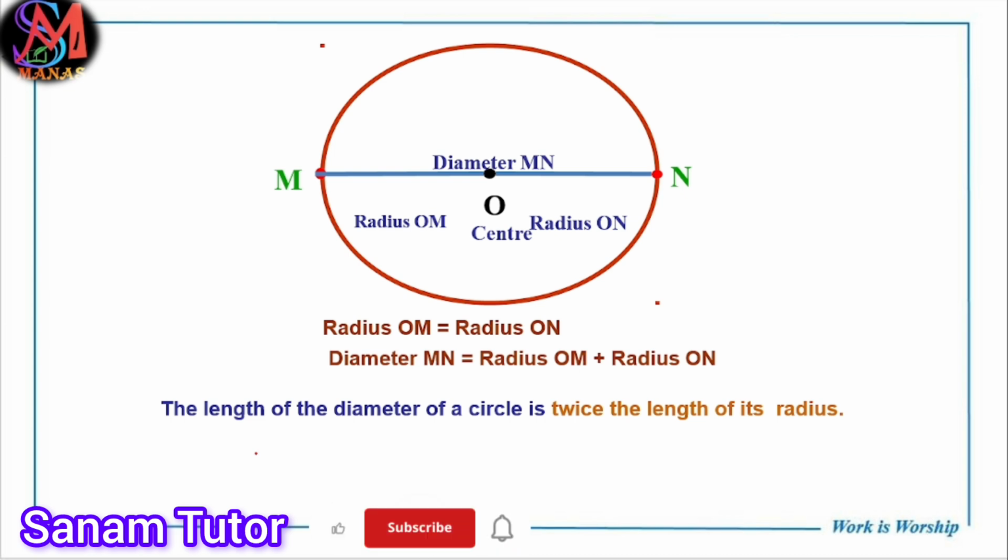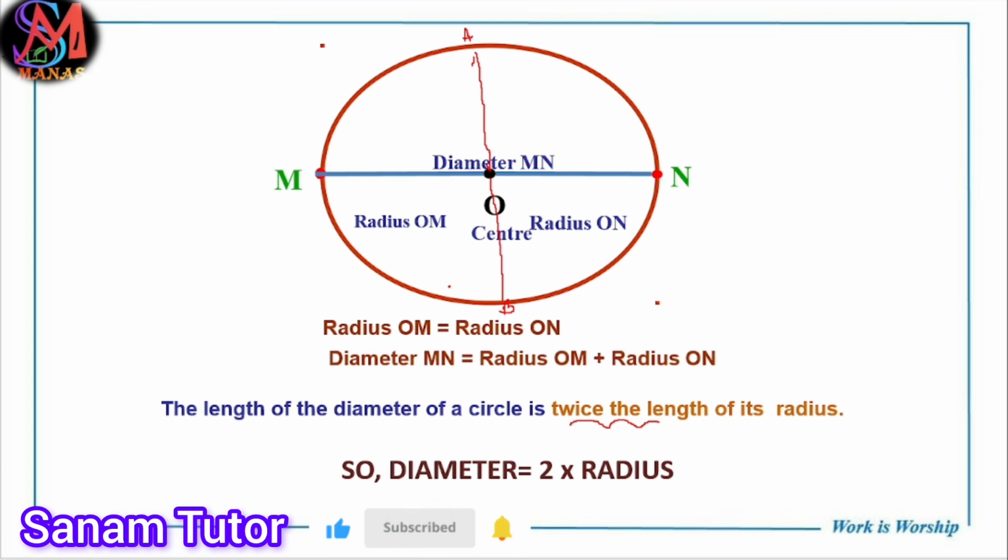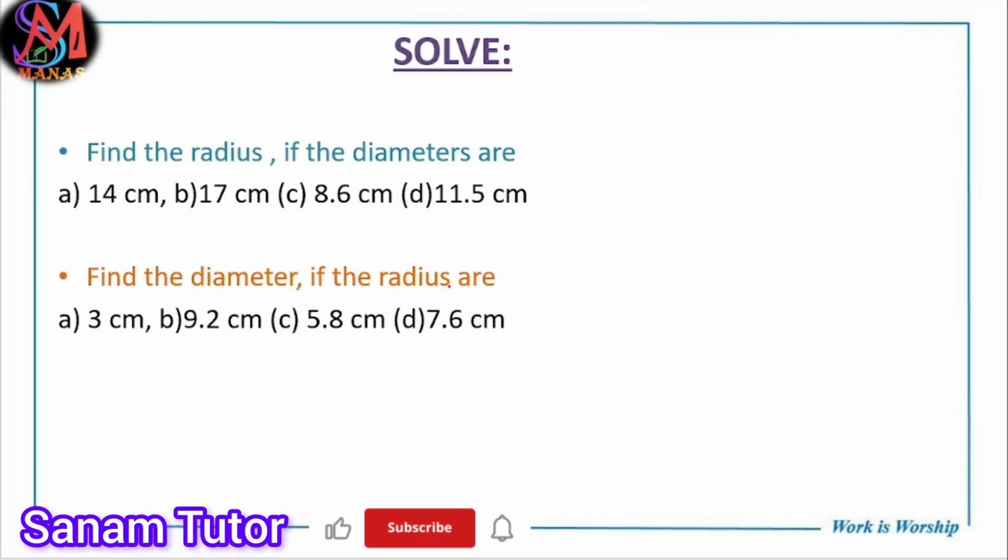Yes or no? So now we can see that the diameter of the circle is twice the length of the radius. Suppose this is one radius, A and O. Suppose we draw another radius, that is O and B. So now AB is a diameter. Yes or no? So radius OA plus radius OB form one diameter, that is AB diameter, meaning 2 radius, but 2 into radius equals diameter. So we can say that diameter equals 2 into radius. Understand? So next, solve these questions.